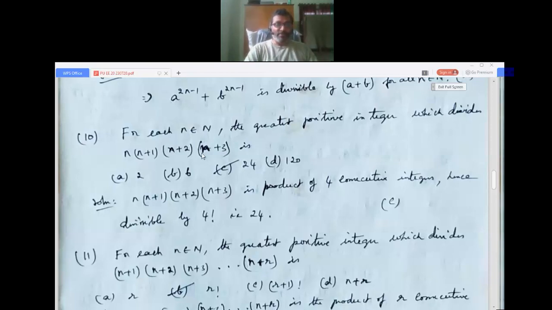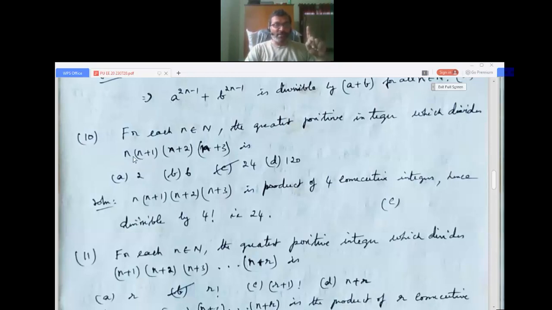Okay. For each n belongs to natural numbers, the greatest positive integer which divides n into (n plus 1) into (n plus 2) into (n plus 3) is: a) 2, b) 6, c) 24, d) 120. Okay, how we do it: the greatest positive integer. So you can see here n into (n plus 1) into (n plus 2) into (n plus 3), there is a difference of 1. n plus 1 is added to n.